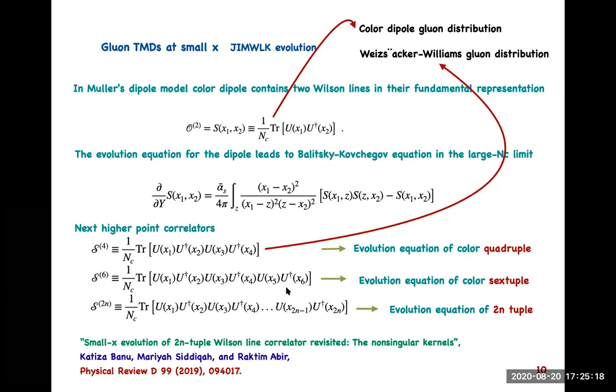You are saying these formalisms are all gauge invariant. You mean JIMWLK evolution? For example, these equations that are there on the screen now. This is a gauge invariant equation.